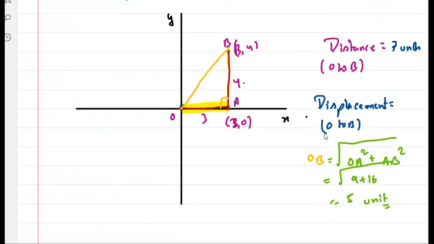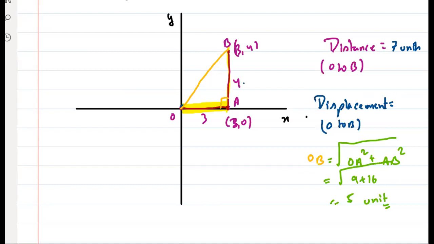तो यहाँ पे मैं पूछ रहा हूँ O से B तक में, shortest path क्या होता है? हमेशा straight line होता है कि नहीं? Straight line. So straight line will be from where? From O to B. So draw the straight line. So this straight line is nothing but the hypotenuse, right? So this hypotenuse is the displacement.